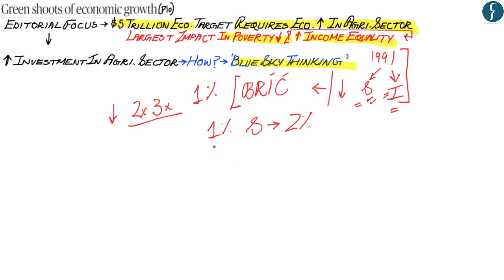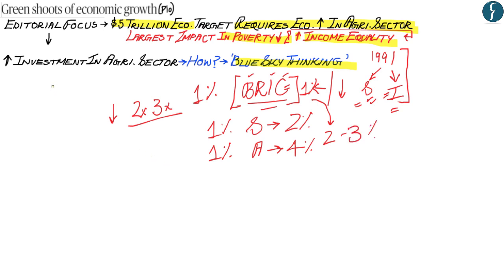However, according to the author, if there is 1% growth within the agriculture sector, then the amount of poverty reduction within India would have been 4%. And it is within that context that the author has highlighted the example of the BRIC countries, wherein 1% growth within the agriculture sector within Brazil, Russia and China has shown that there is a reduction in poverty at roughly twice or thrice the value.